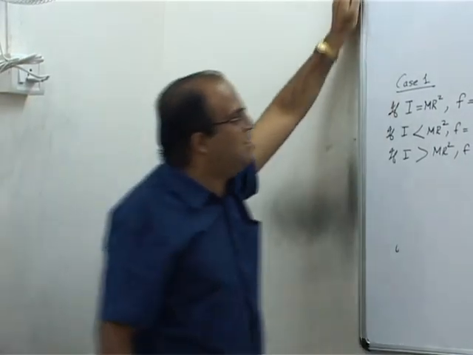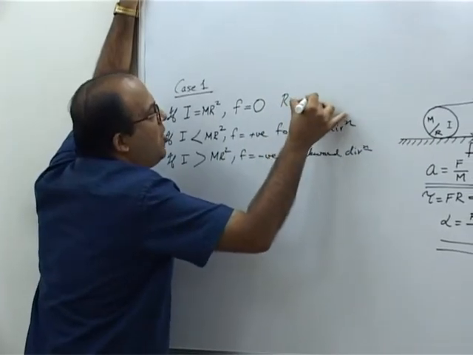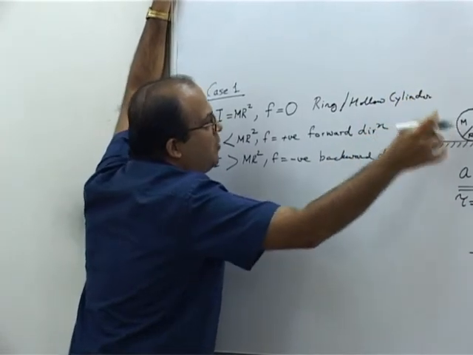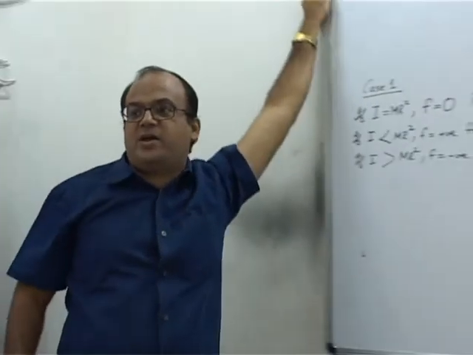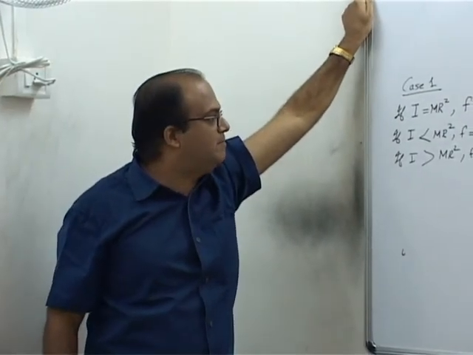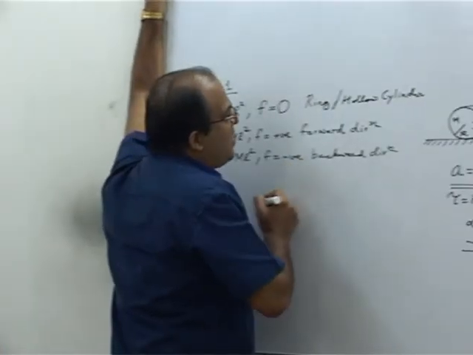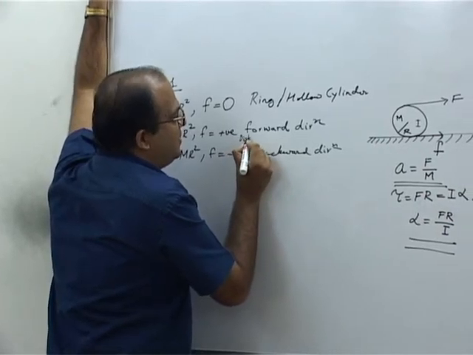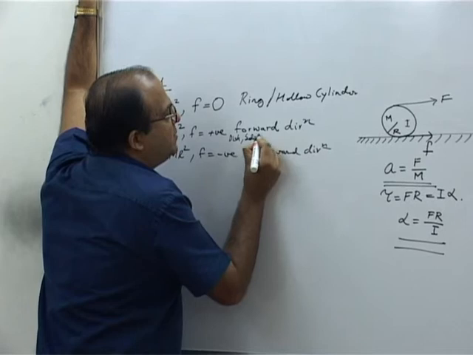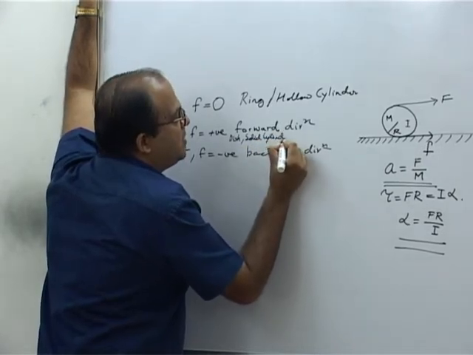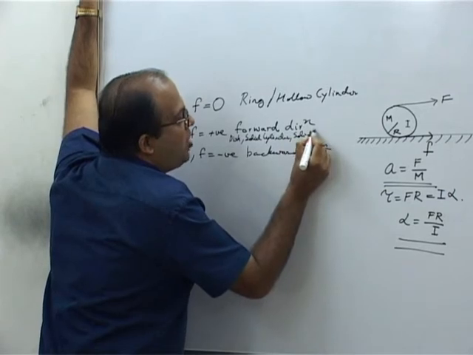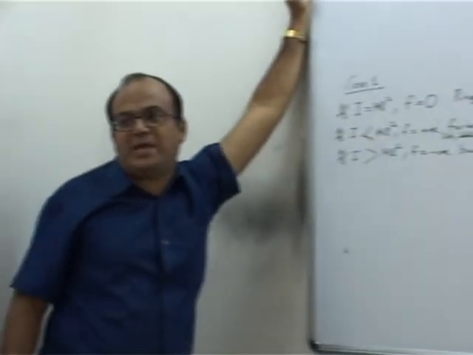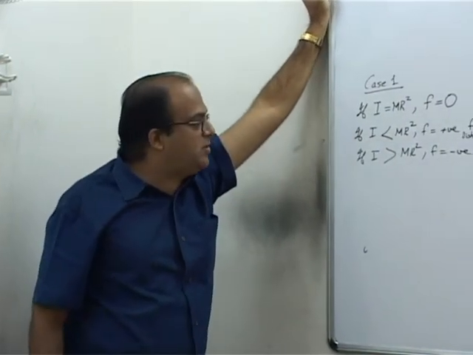I is equal to mR squared for a ring or hollow cylinder. So if these kind of bodies are rolling and you apply a force like this, friction is not required to maintain pure rolling. I is less than mR squared about an axis passing through the center of mass for a disc or solid cylinder or solid or hollow sphere. In all these cases, to maintain pure rolling, friction has to act in the forward direction.